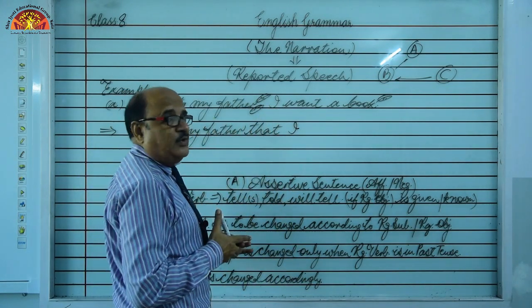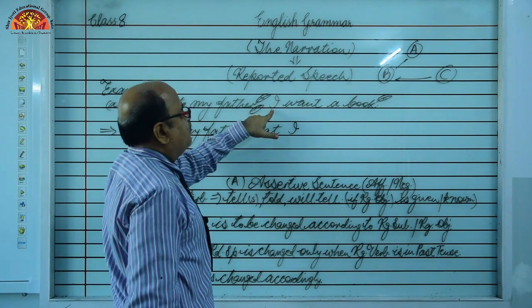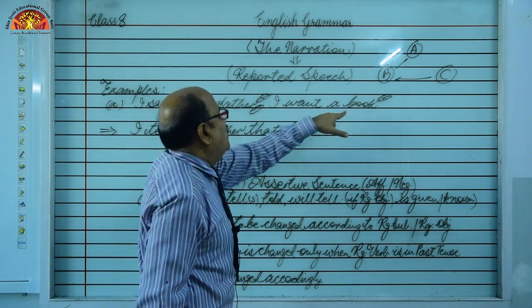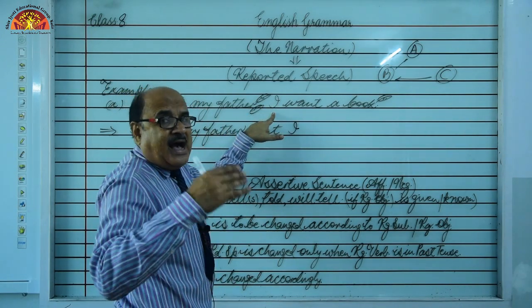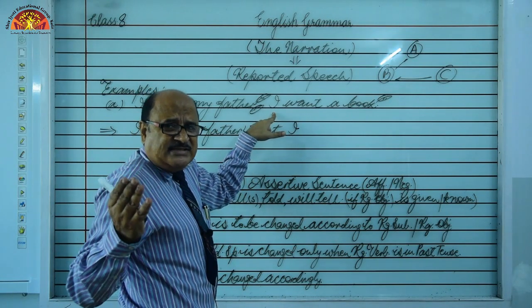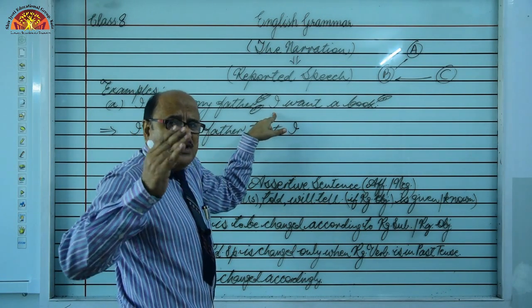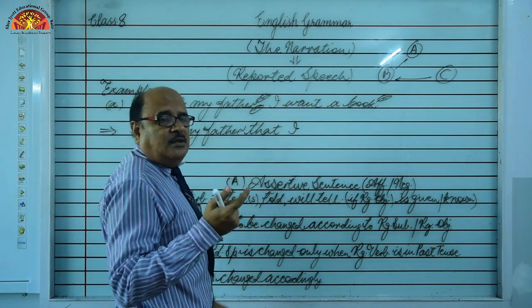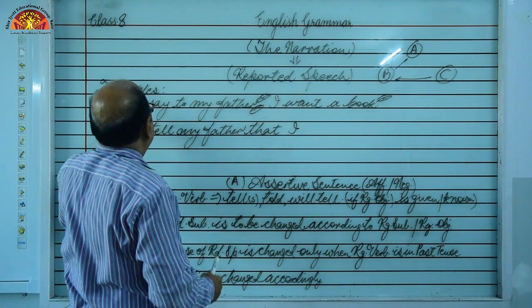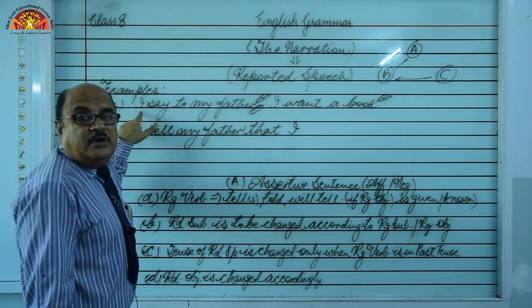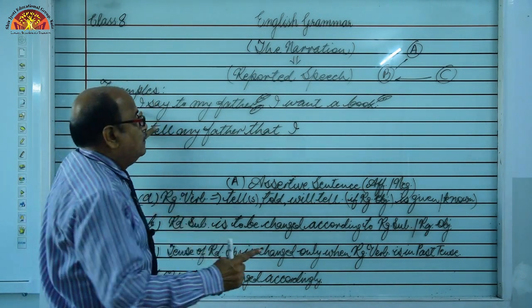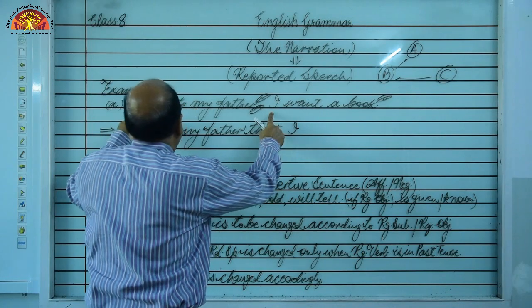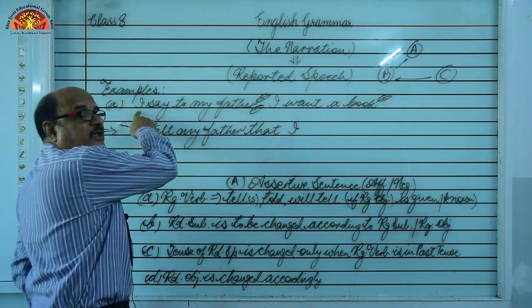And let me explain the rule. Right, students, means first person anywhere in the whole sentence. First person like I, me, my, mine, myself, we, us, our, ourselves, like this. Right? So these pronouns are changed according to reporting subject. Be careful. First person is always changed according to reporting subject.